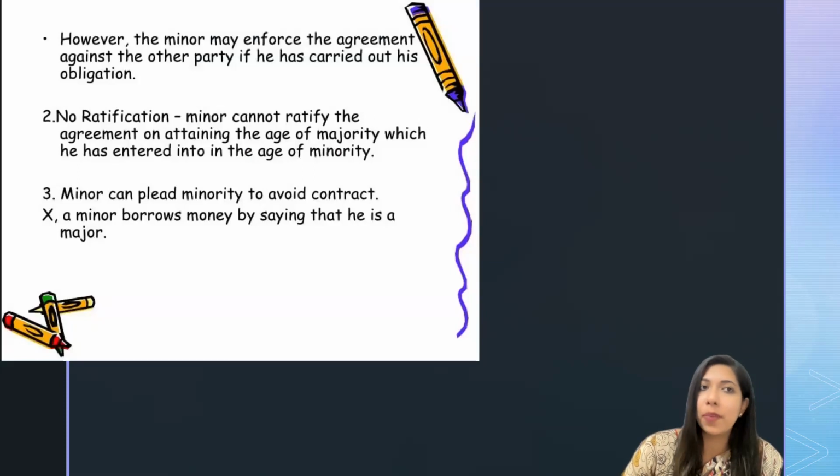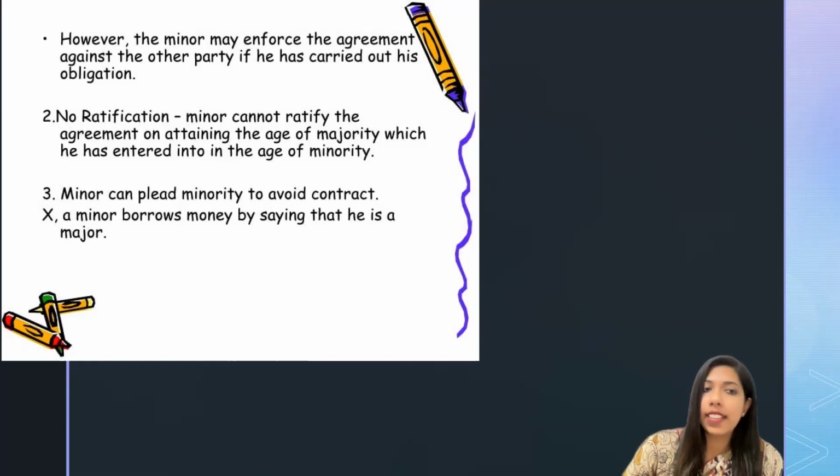So this is an advantage for the minor. Once he entered into a contract while underage, like when he was a minor, he can always plead minority, and he can avoid the contract and avoid the liabilities.